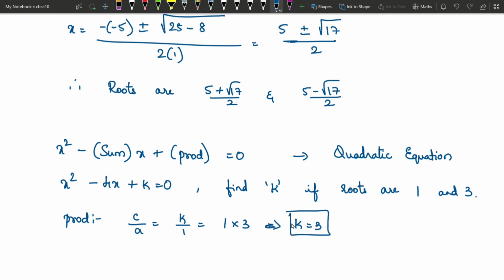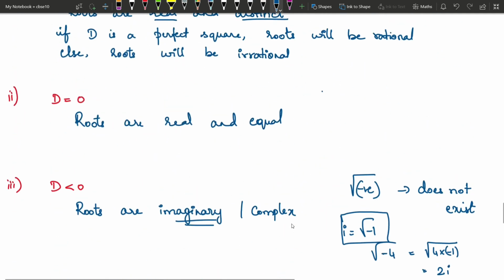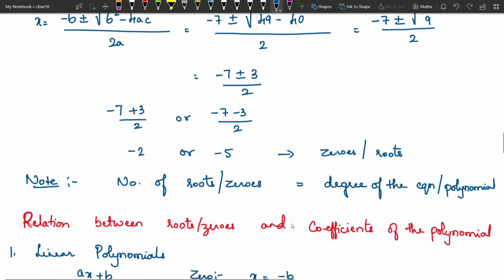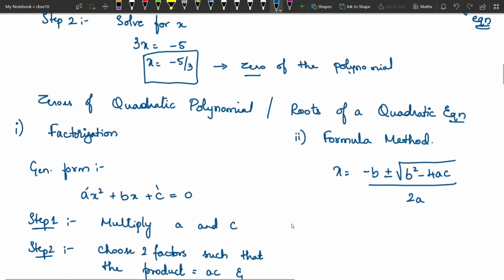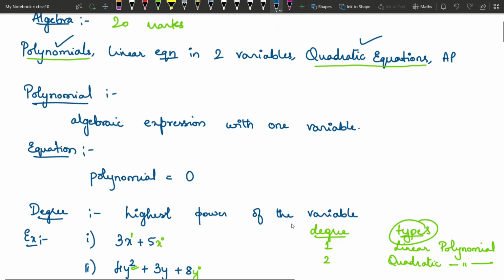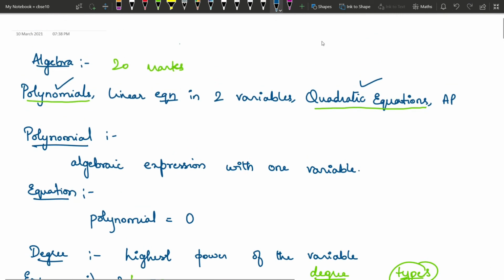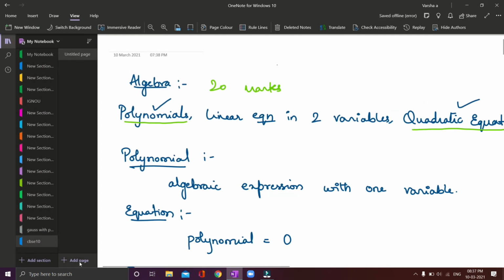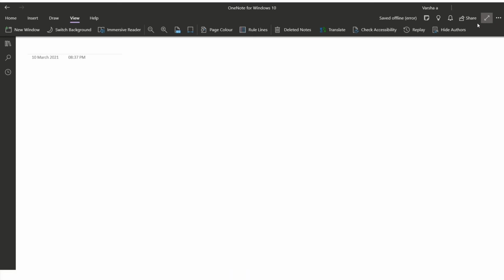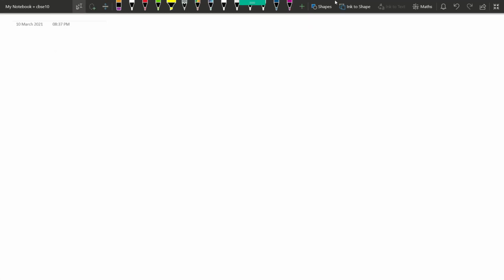So this is another type of question that you might get under this chapter. So hope this is clear. We have learnt both polynomials and quadratic equations together. Here, you have to note down these things. So we have learned many topics here. We have jumbled the topics of polynomials and quadratic equations. There are topics that are common to both, and there are topics that are specific to each chapter.